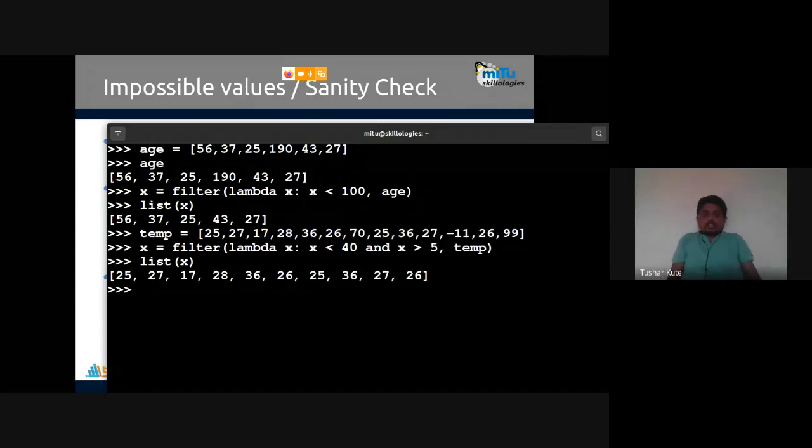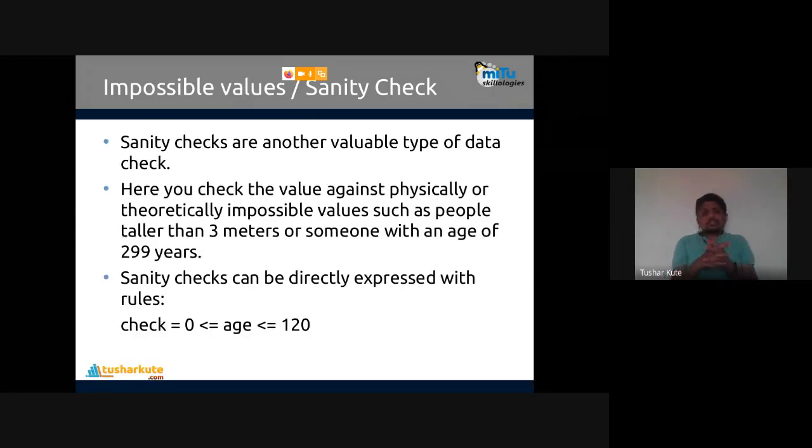So sanity checks, and exactly, even replacement is also possible. You can replace that value also. That's the secondary part. Programming can be used to replace these values. If this value is above it, then you have to trim to this highest or lowest value presented there. This is what we call the sanity checks that we can apply.